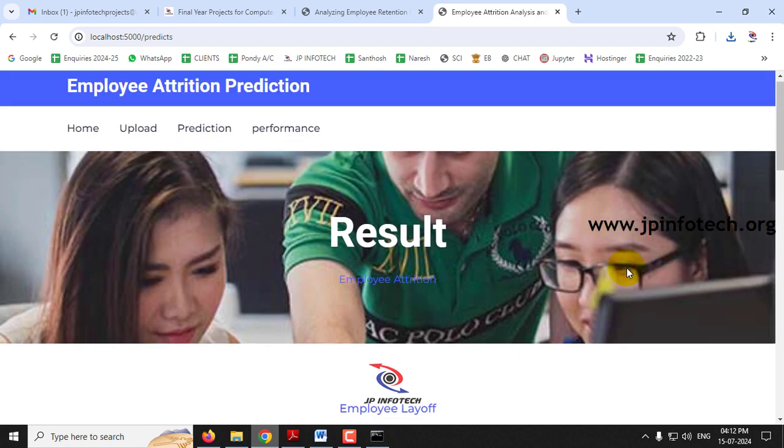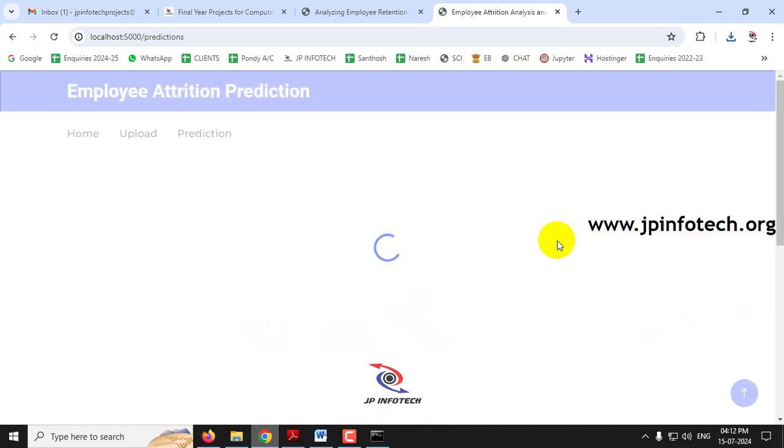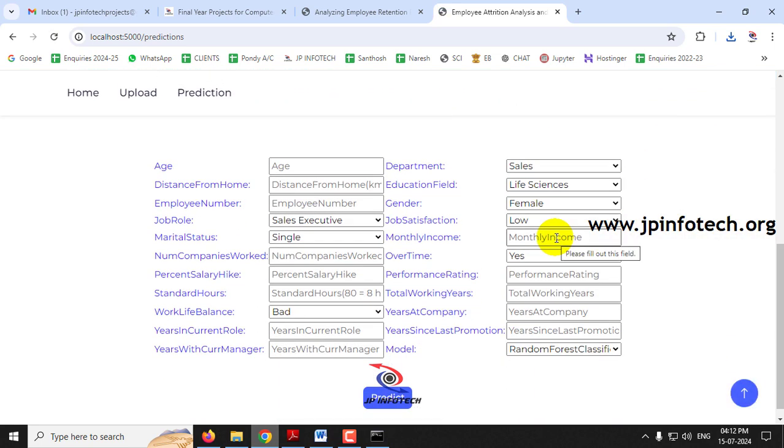Now if you want to check another case, just click the prediction menu again, so that you can enter different values. Let me show you the other case.